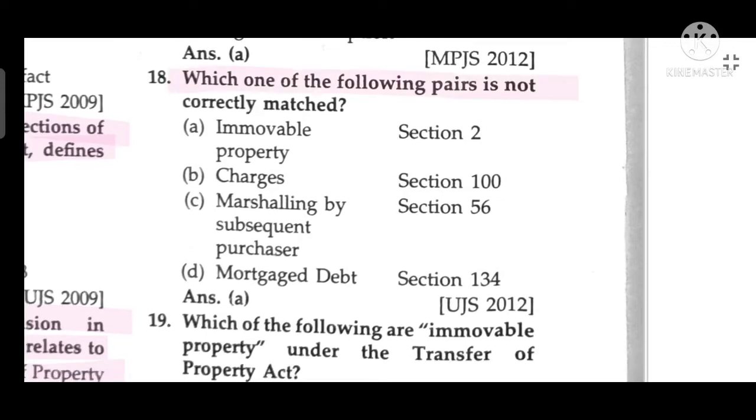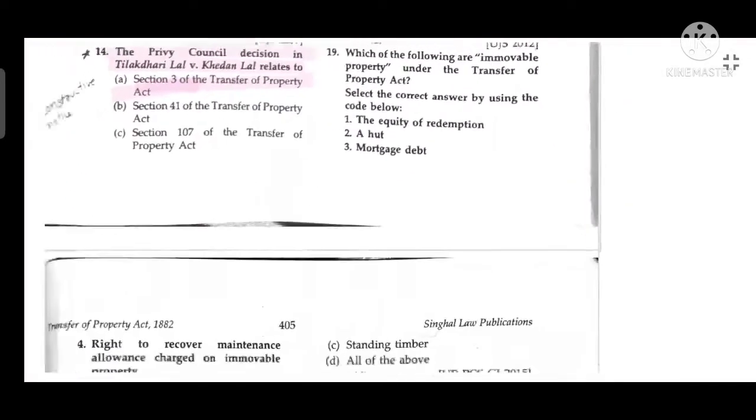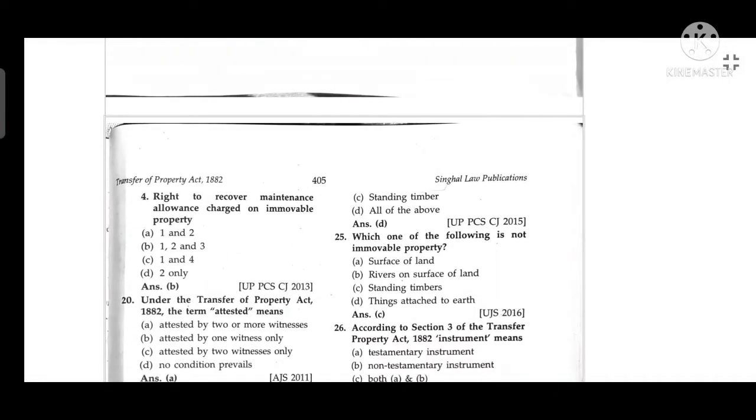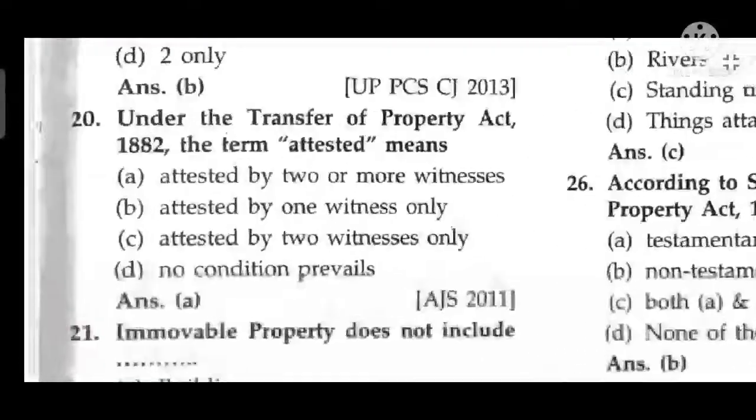Which one of the following pairs is not correctly matched? Immovable property. Section 2. Correctly matched are charges. Section 100 marshalling by subsequent purchaser. Section 56 mortgage debt 134. Which one of the following is immovable property under the Transfer of Property Act? Equity of redemption, a heir, a mortgage debt, all are immovable property.